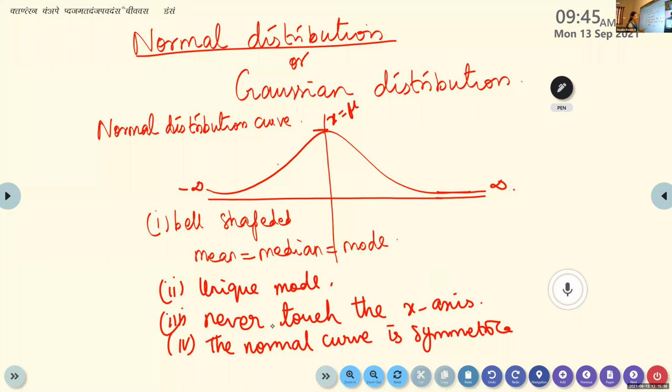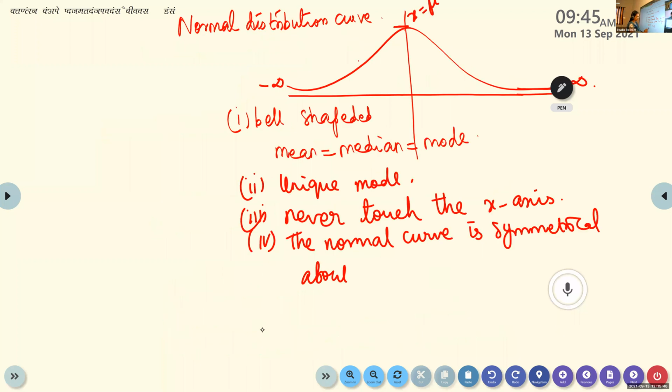Next one is the total area under the curve. The total area under the curve, the integral from minus infinity to infinity of f of x dx, will be equal to 1. The total area under the curve is 1.